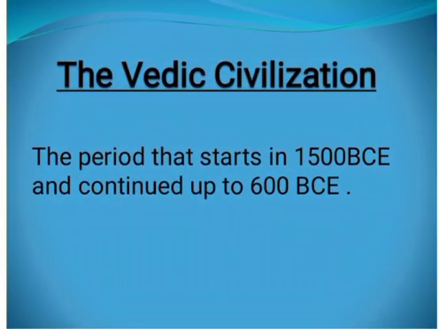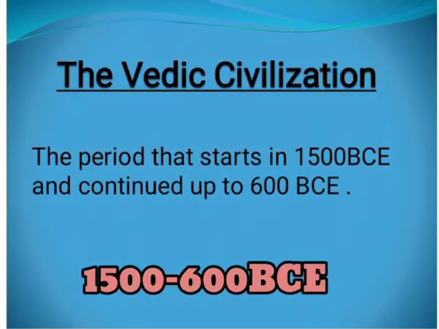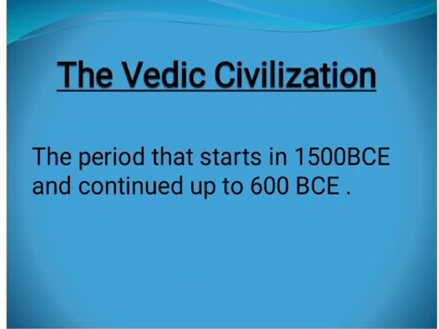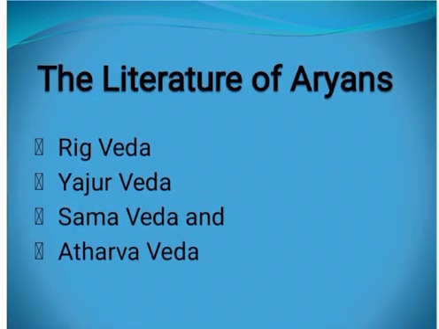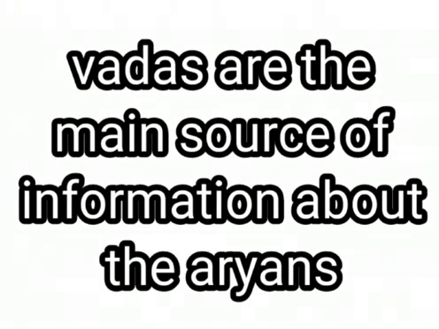The period that starts in 1500 BCE and continued up to 600 BCE is known in history as the Vedic civilization. This is the earliest civilization in India to have written records. It is named after the Vedas, the literature of Aryans. The four Vedas, Rig Veda, Yajurveda, Samveda, and Atharveda, were composed during this period. Vedas are the main source of information about the Aryans.